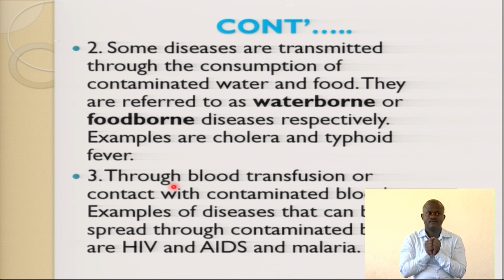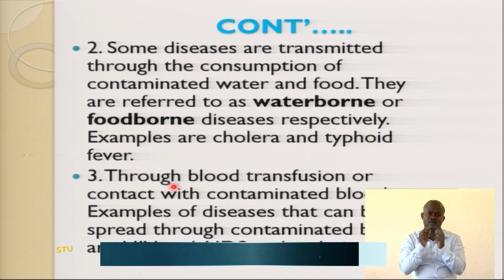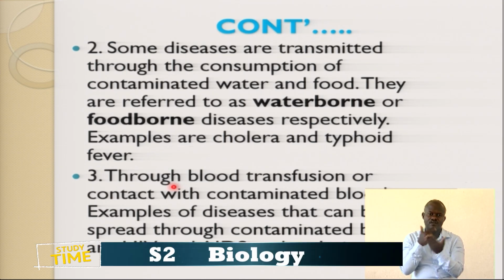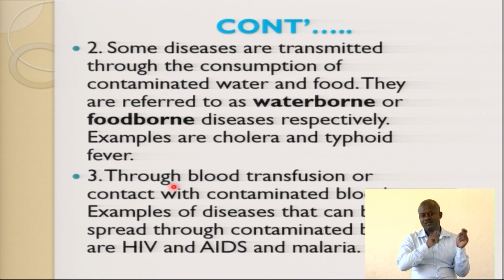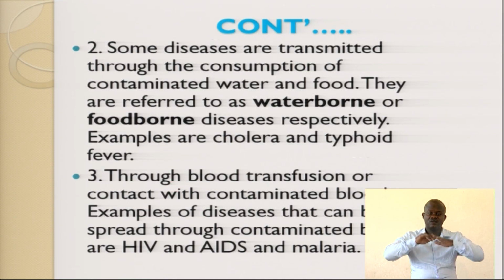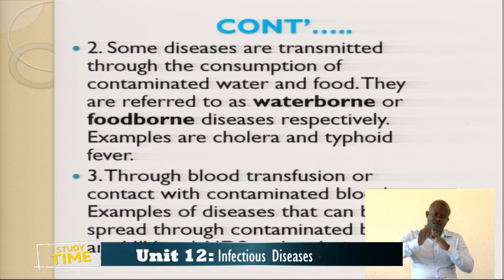They can be spread through blood contact with a person who is infected, through blood transfusion, contact with contaminated blood. Examples of diseases that can be spread through contaminated blood are HIV/AIDS, and even malaria. You can ask yourself, how is malaria transmitted from one person to another?